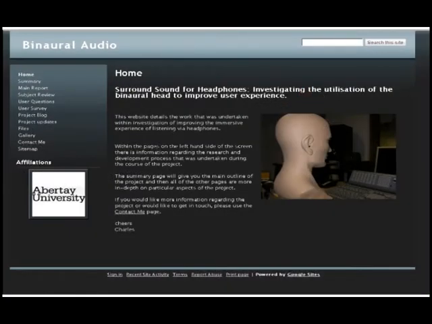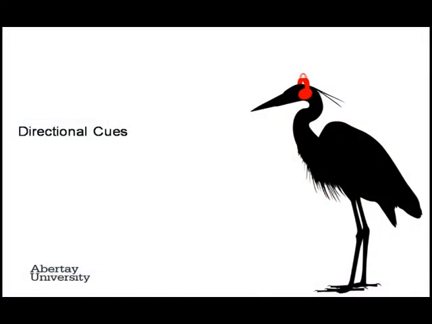Previous research that I undertook in my 3rd year was attempting to recreate the immersive experience the listeners get from surround sound via headphones. The reasoning for this project was to give the listeners the same level of experience when they were not in an environment that permitted the use of surround sound to give that experience. The focus of this current project comes from the same kind of viewpoint: to understand further the area of directional cues within audio.